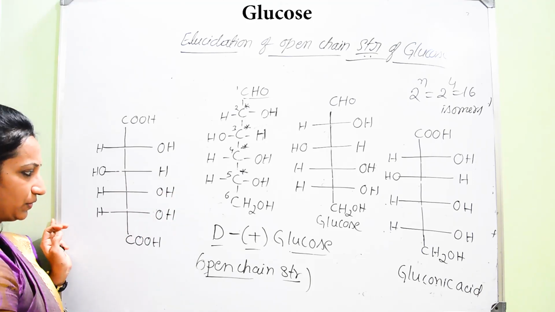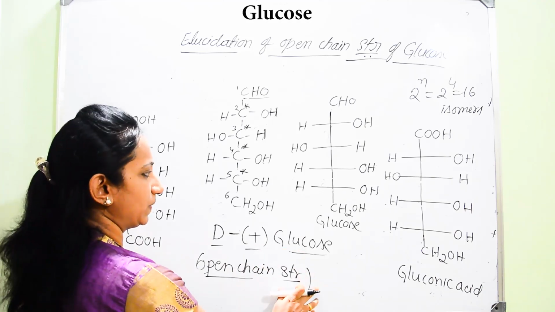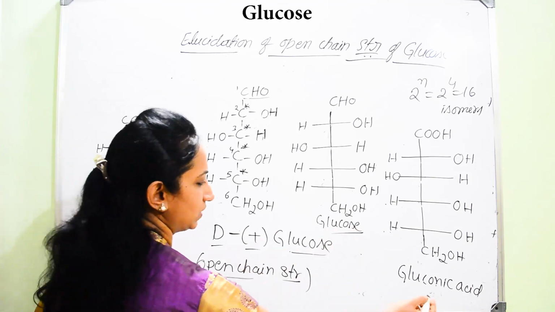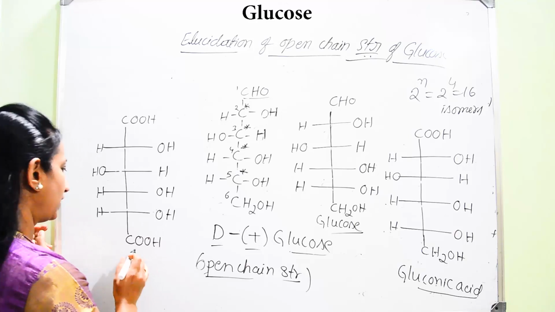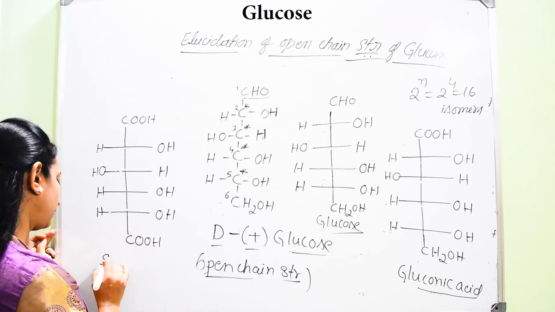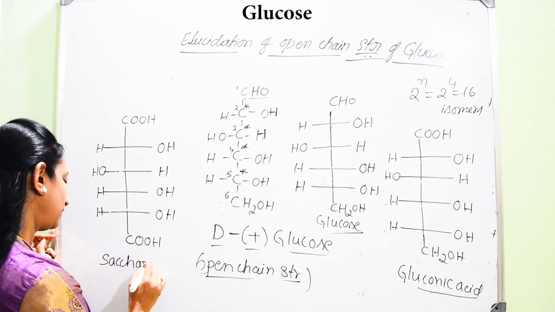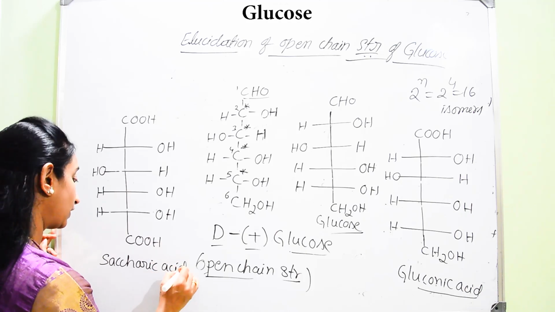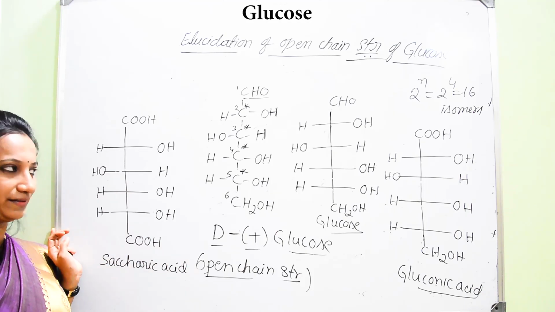This is how you get the Fischer open chain structure for gluconic acid and saccharic acid, also called glucaric acid.